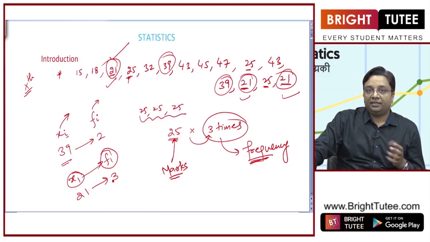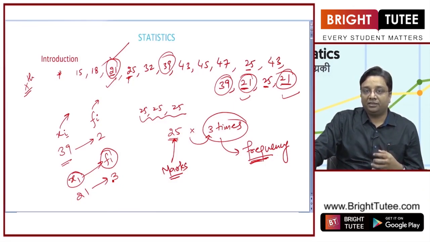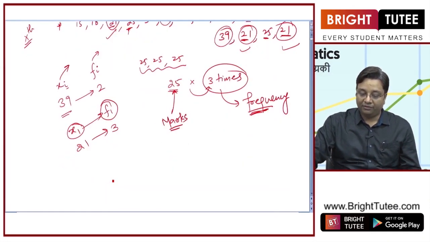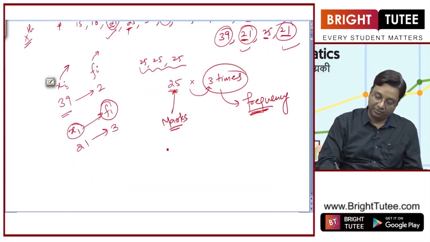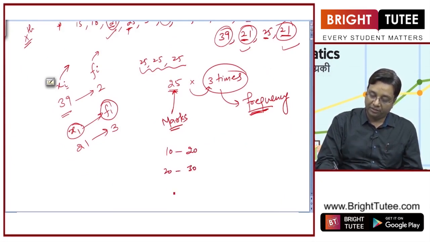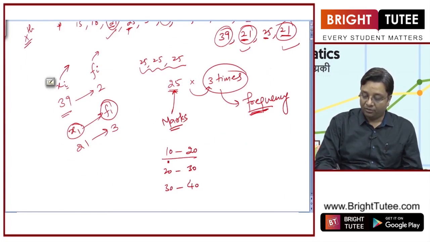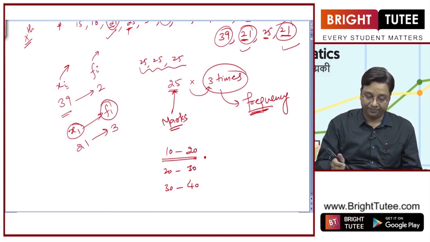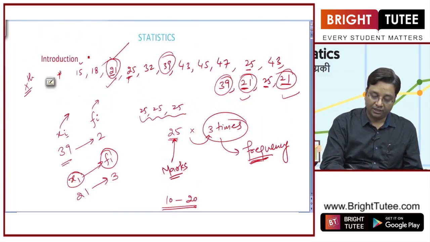So writing in these terms makes it a little simpler, but to make it further simpler, what we can do is divide it into classes. For example, let us say 10 to 20 marks, 20 to 30 marks, 30 to 40 marks, etc. Now, how many students have got marks from 10 to 20? 1, 2.